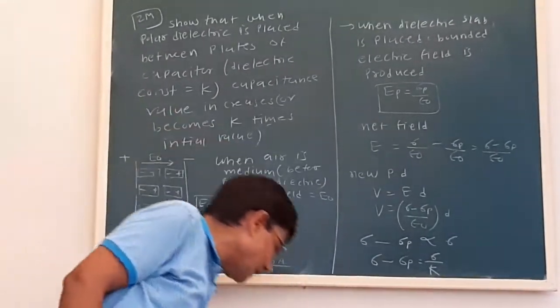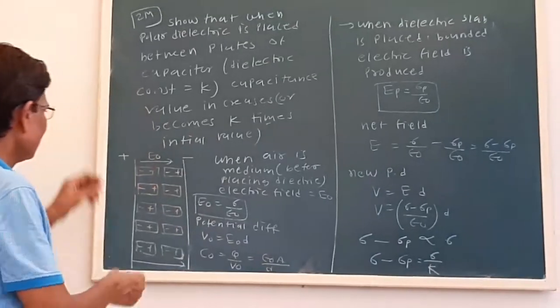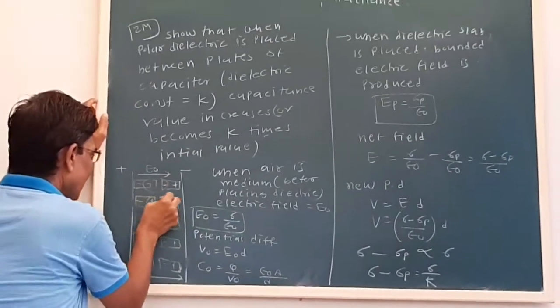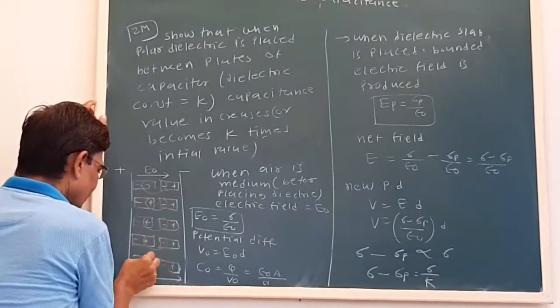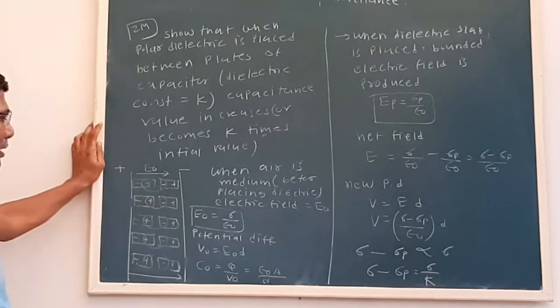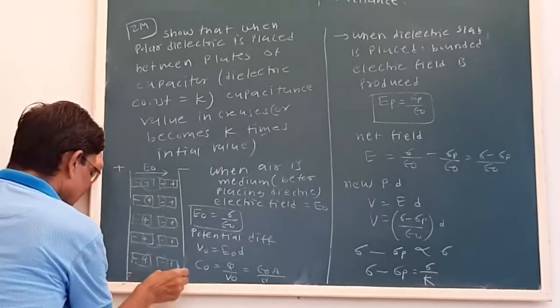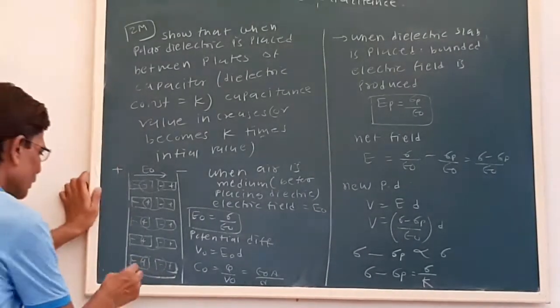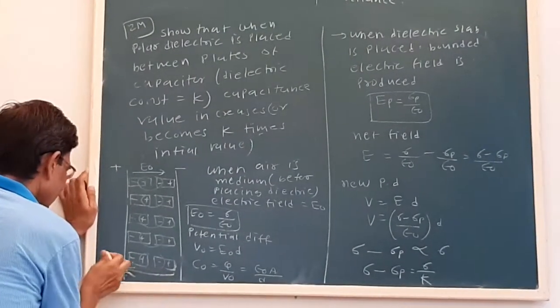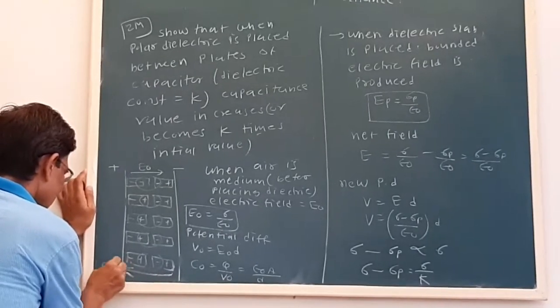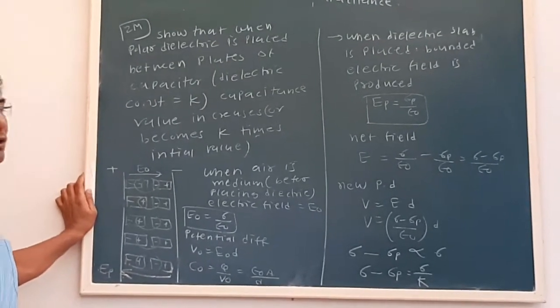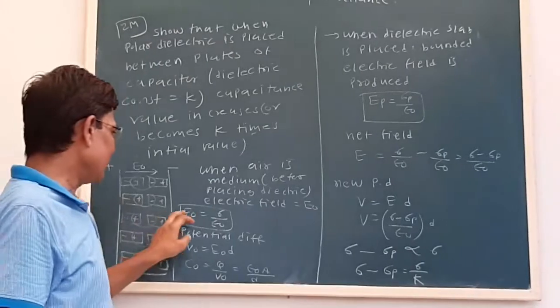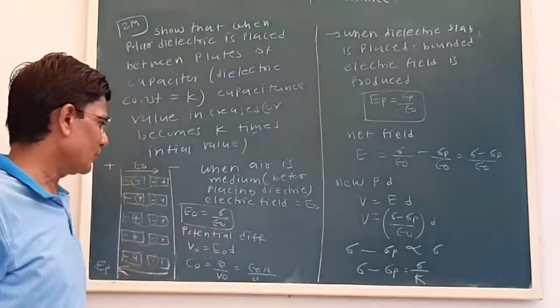Now just now we have seen that because of the presence of the dielectric, okay, an electric field is induced, that is a bounded electric field. Now see, the direction of the bounded electric field will be in the opposite direction of the initial field. Now this, let us say, we call as EP, that is the electric field produced due to polarization. Now initially E0 is sigma upon epsilon 0.